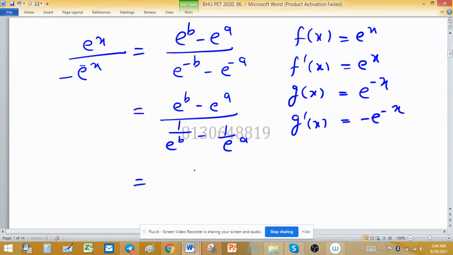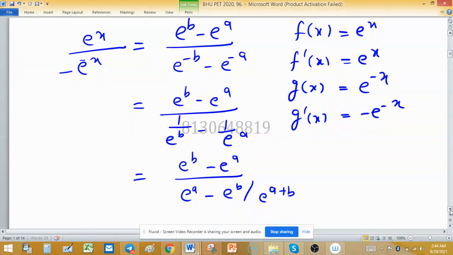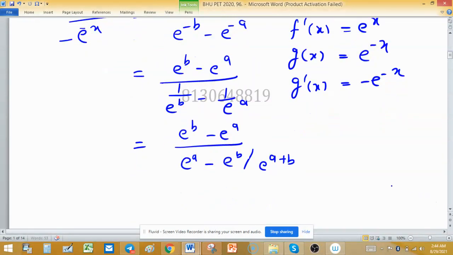I can write e raised to the power b minus e raised to the power a divided by e raised to the power a minus e raised to the power b, divided by e raised to the power a plus b, because this is the LCM.